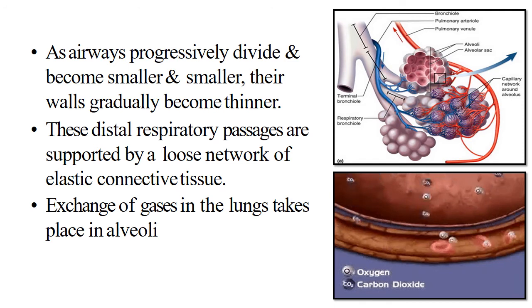As the airways progressively divide and become smaller and smaller, their walls gradually become thinner. These distal respiratory passages are supported by a loose network of elastic connective tissue, and exchange of gases in the lungs takes place in the alveoli.